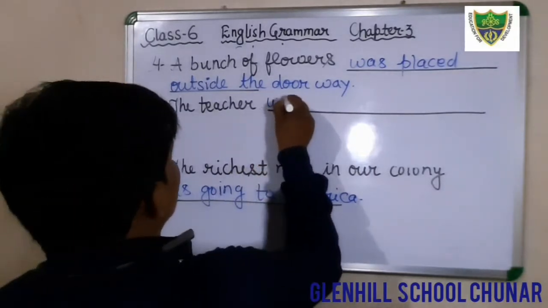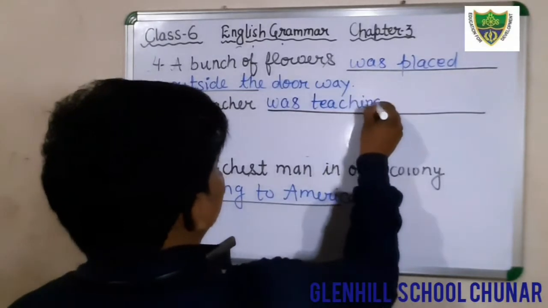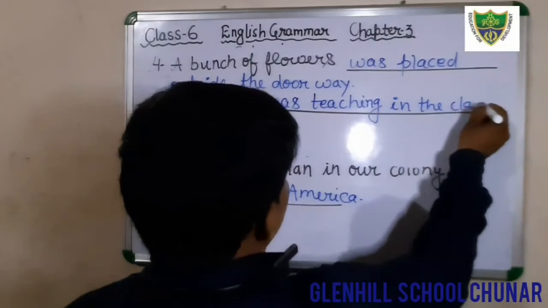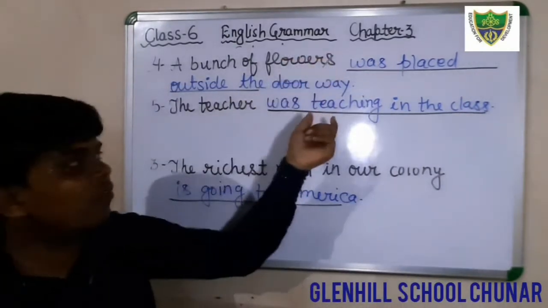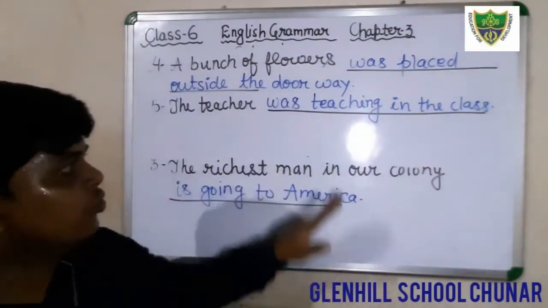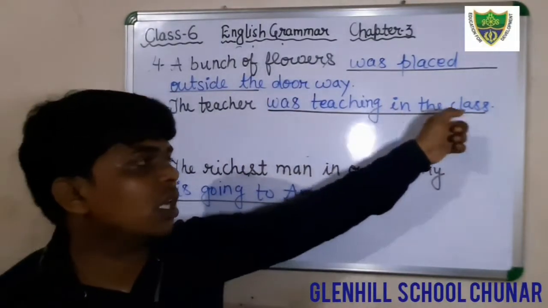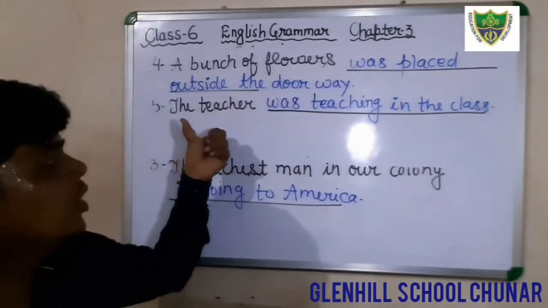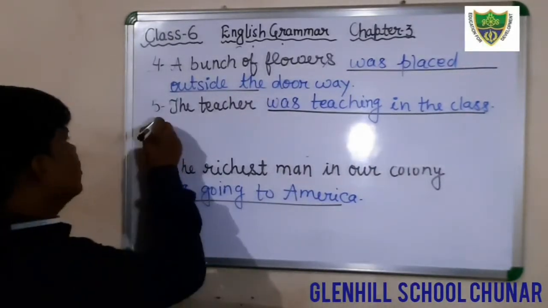In question number 5, what would be the suitable predicate? Was teaching in the class. Okay, students, just write down in question number 5: was teaching in the class. The subject is already given, the teacher. So the correct sentence will be: the teacher was teaching in the class. Okay, students, just come to the next question.